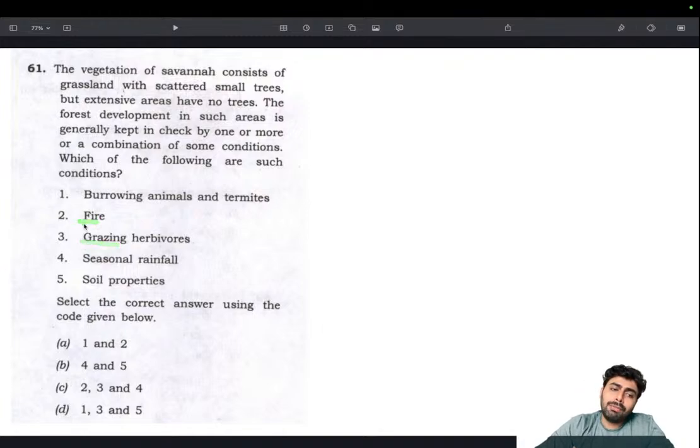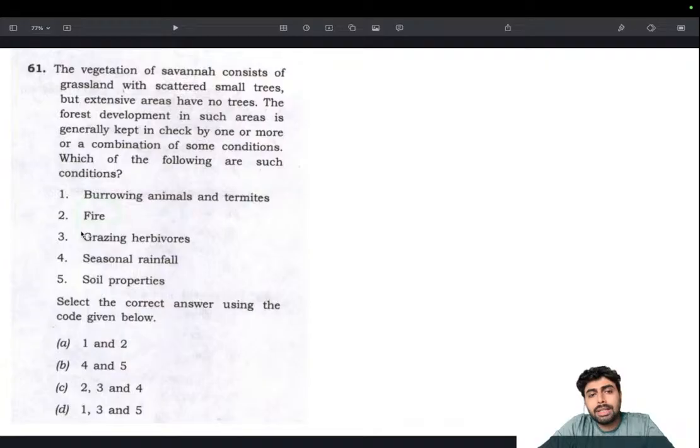So the doubt is between fire and soil properties. It's a genuine doubt. Okay, we might think that soil properties actually define the kind of plants that grow. So that's there. But imagine in a dry situation, a fire could actually set back growth of plants by even 10 to 20 years. A single fire is enough. So in such a scenario, fire makes a better candidate than soil properties if you are given such an option. You need to think of it like that. Don't think, okay, soil properties are the ones to go. No, actually fire is a more potential candidate because fire can keep a check on everything.